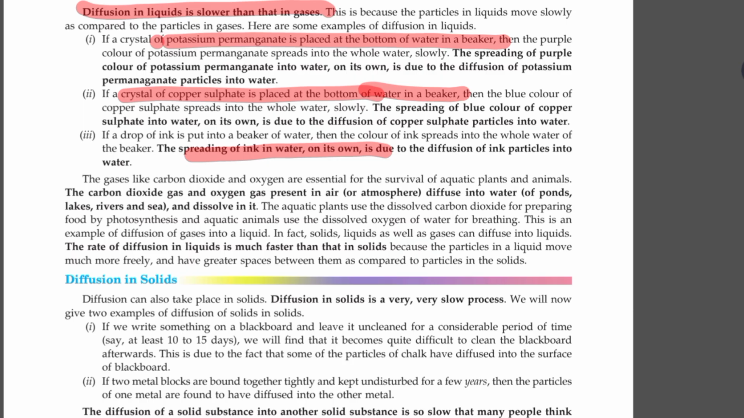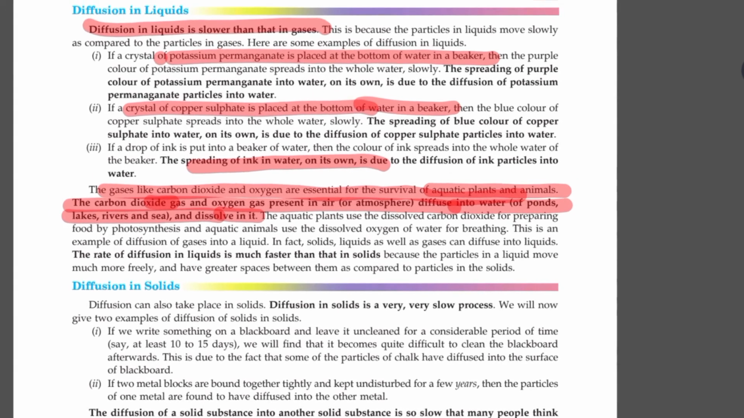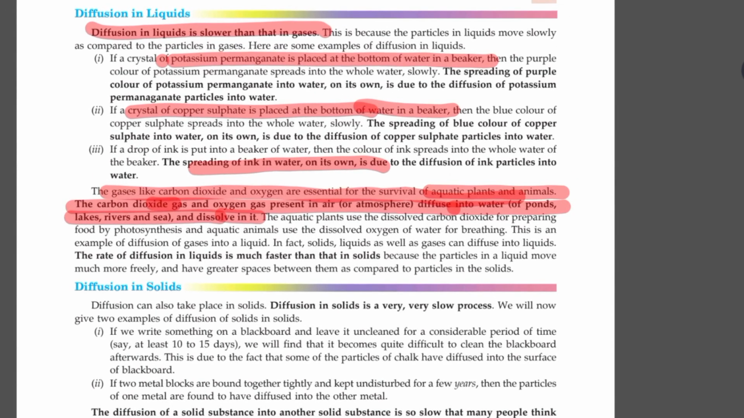So here's something I will say. The gases like carbon dioxide and oxygen are essential for the survival of aquatic plants and animals. The carbon dioxide gas and oxygen gas present in air or atmosphere diffuse into water bodies like ponds, lakes, rivers, and they are dissolved. Have you heard about dissolved oxygen? The amount of oxygen that is dissolved. Have you heard that the survival of aquatic plants depends on this dissolved oxygen, BOD?